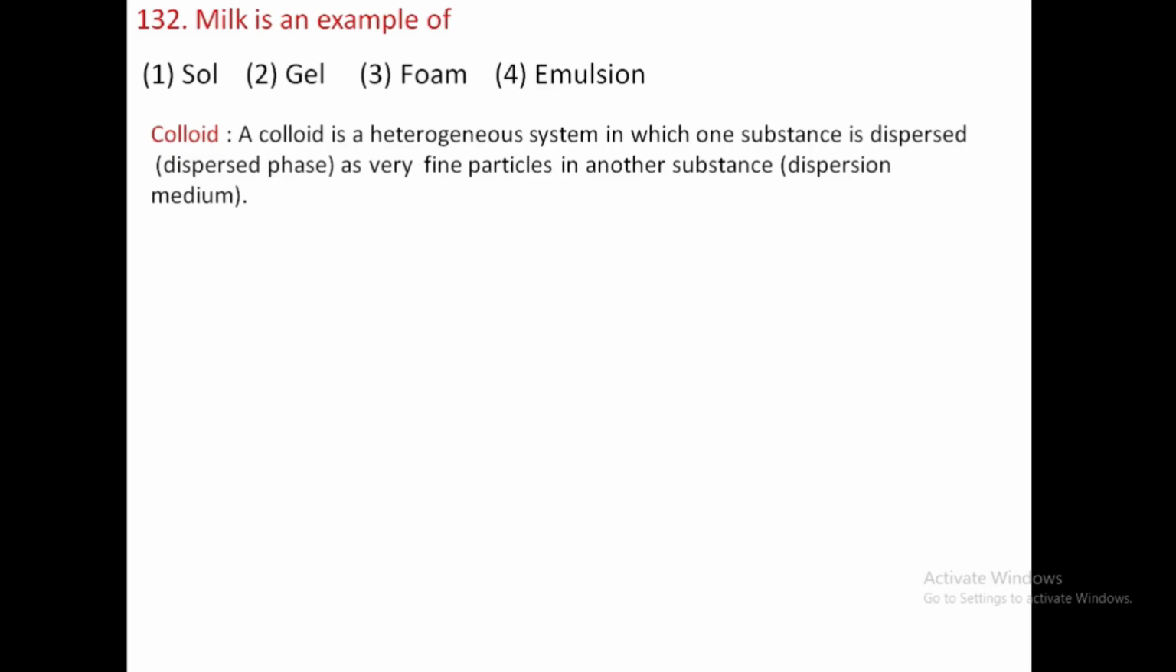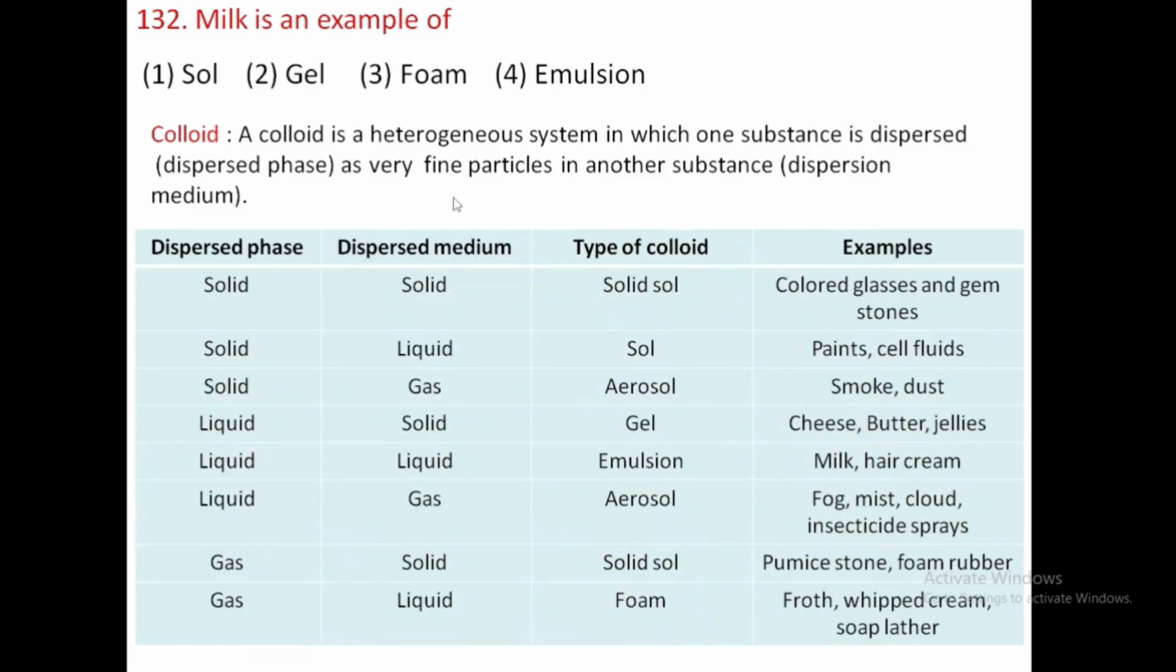The dispersing substance is called the dispersed phase, and the substance in which it is dispersing is called the dispersion medium. Colloids can be distinguished based on the nature of the dispersed phase and the dispersion medium. First, when the dispersed phase is solid and is dispersing in a solid medium, this type of colloid is called a solid sol. Colored glasses and gemstones are examples of solid sols.